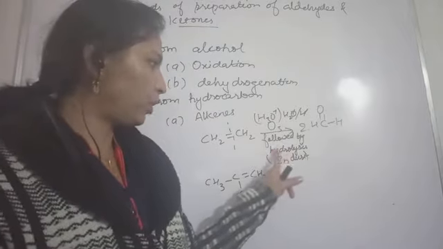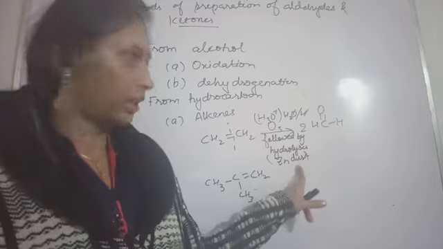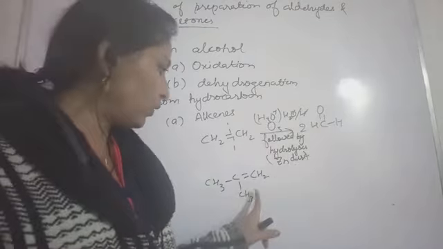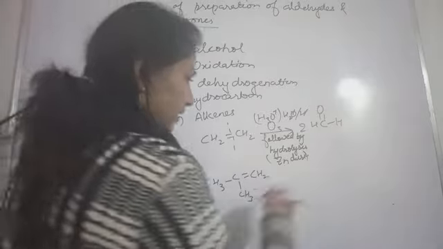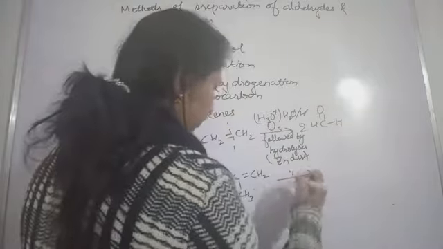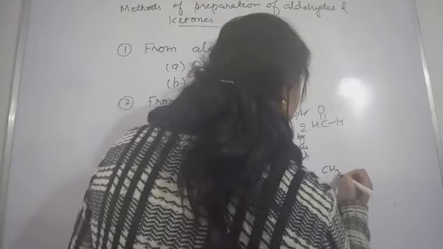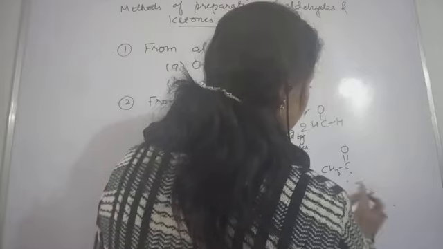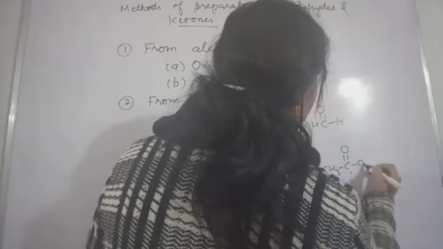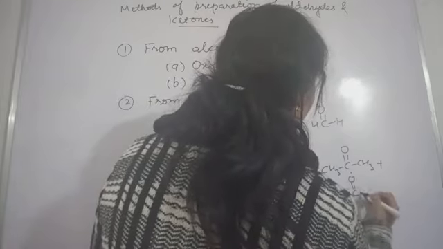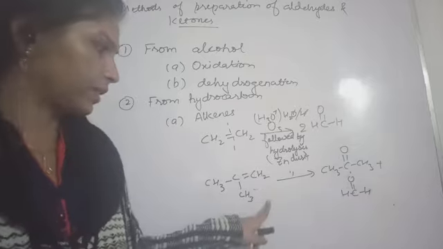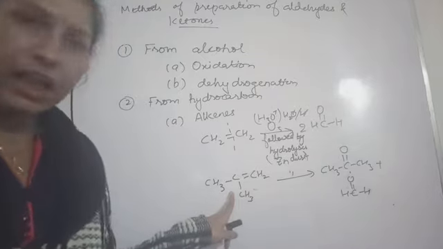So this will be followed by hydrolysis in presence of zinc dust, and you will get aldehydes and ketones. You write CH3 C double bond O CH3 plus HC double bond O and H, meaning one aldehyde and one ketone in this case, if you have taken this alkene.